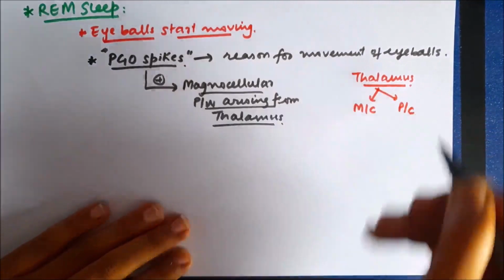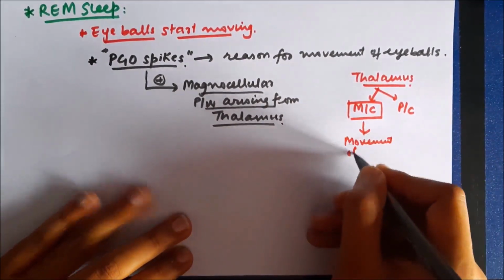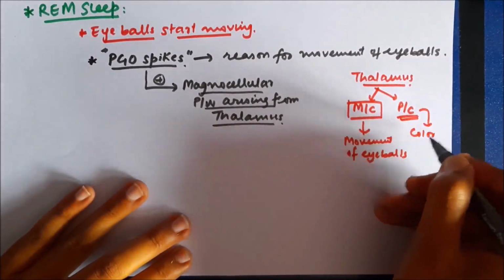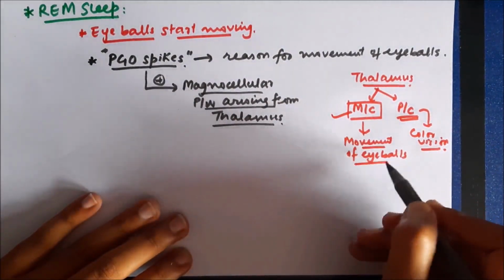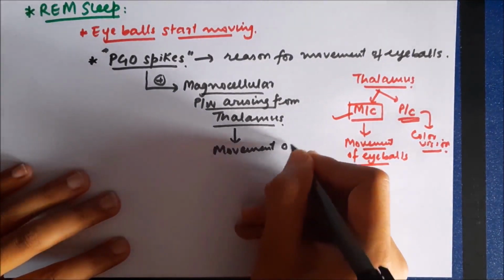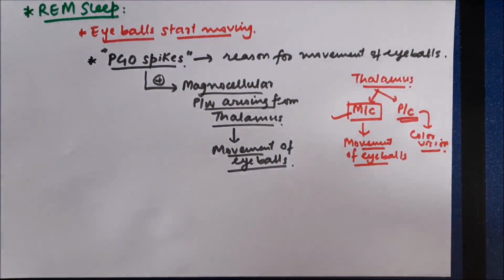One is the magnocellular pathway, other is the parvocellular pathway. This magnocellular pathway is mainly associated with the movement of eyeballs, and that means contraction of extraocular muscles, and parvocellular pathway plays a role in the color vision. So it's this PGO spikes which cause stimulation of magnocellular pathway, and that results in the movement of eyeballs. So this is responsible for movement of eyeballs during the rapid eye movement sleep.